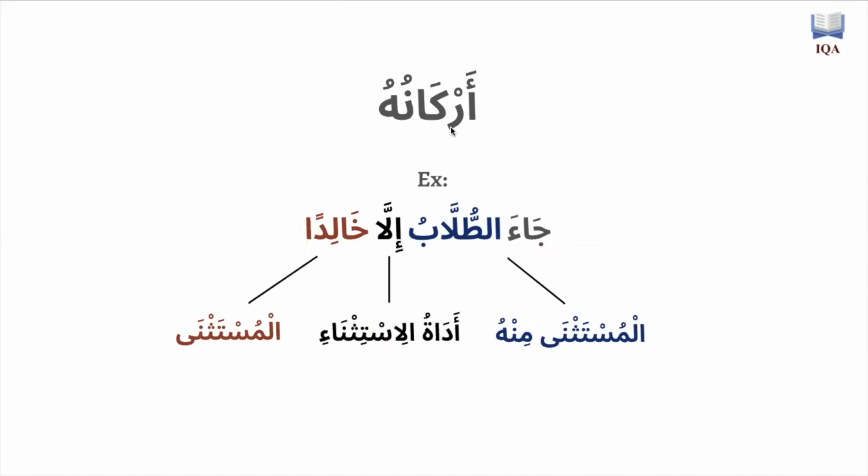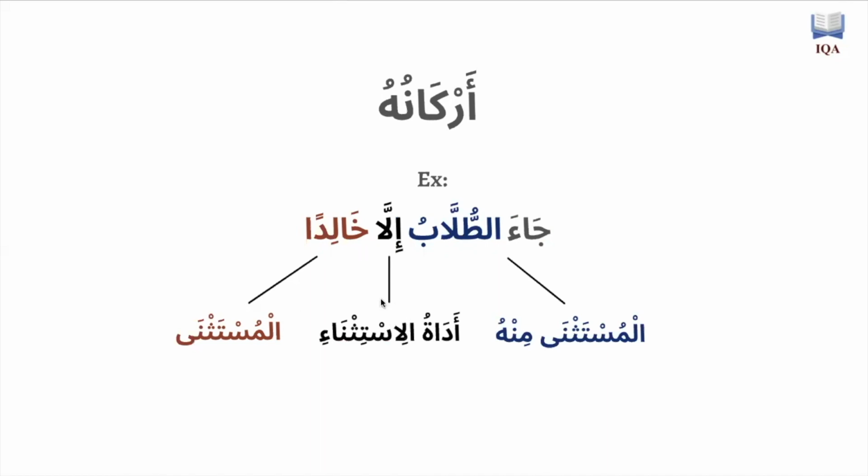So arkanuhu, the pillars: any single sentence that has istithna, any single sentence that has an exception, will be made up of at least three pillars. It's going to have a mustathna min, it's going to have the adatu istithna, the actual article of creating an exception, and it's going to have the mustathna, the thing that is being exempted, that's being taken out of the rest. So جاء الطلاب إلا خالدا, the students came except Khalid.